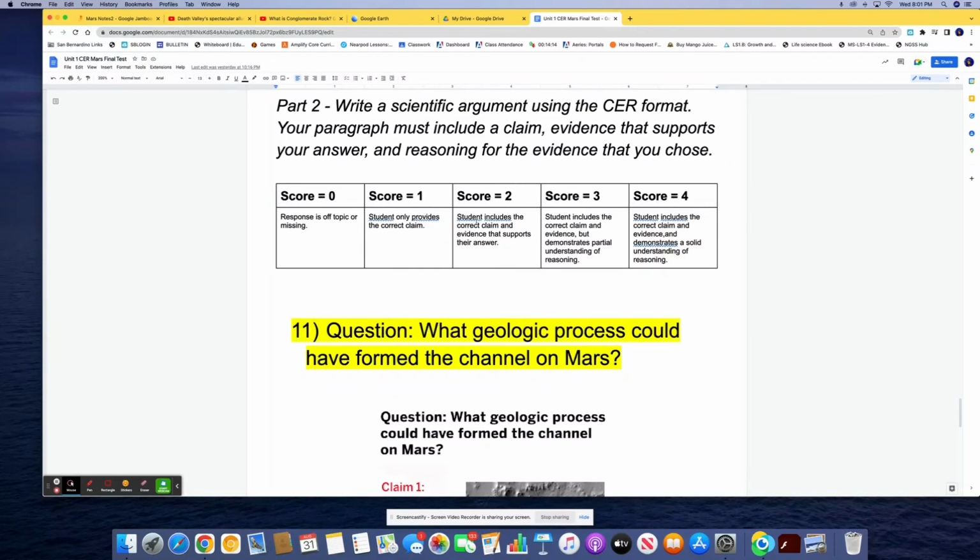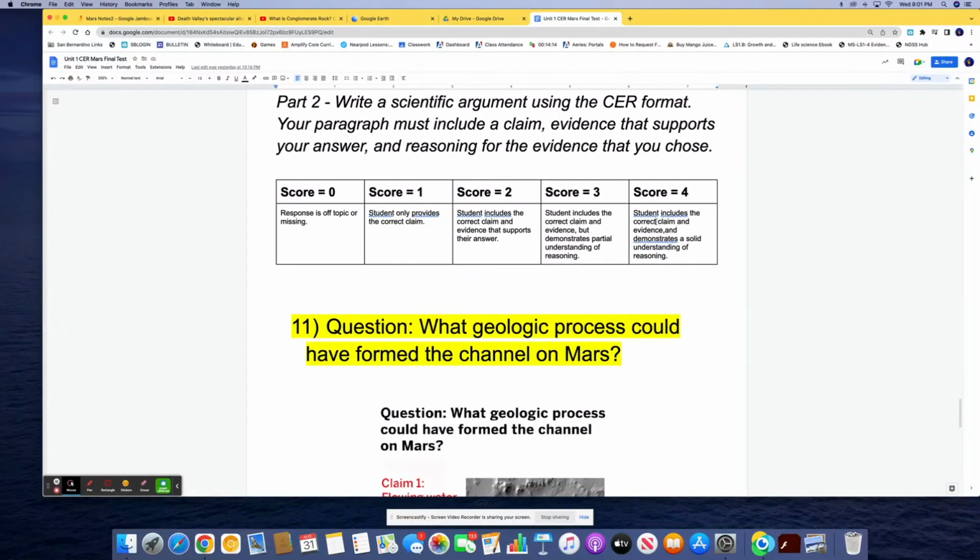A score of 2 means the student includes the correct claim and was able to write about the evidence that supports their answer. A score of 3, the student includes the correct claim and evidence, but demonstrates partial understanding of how to apply reasoning.